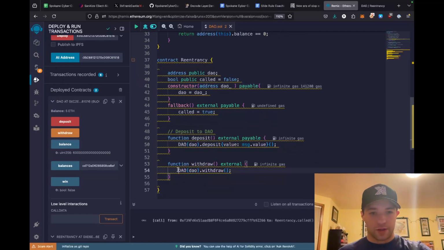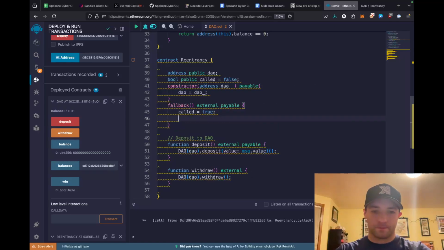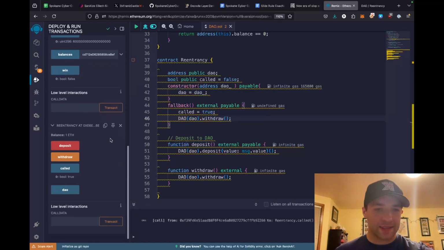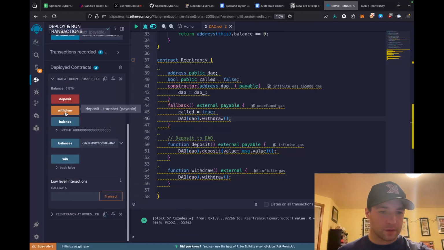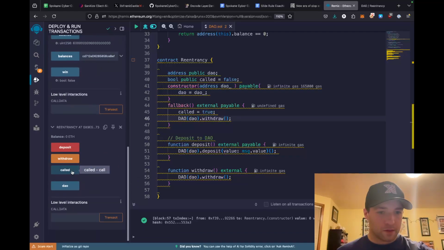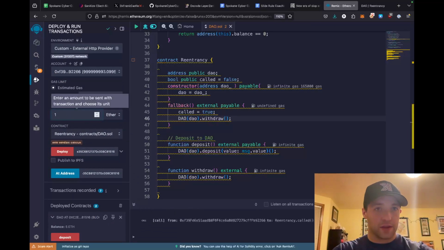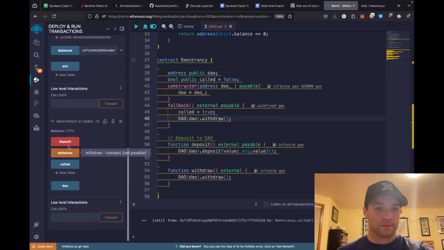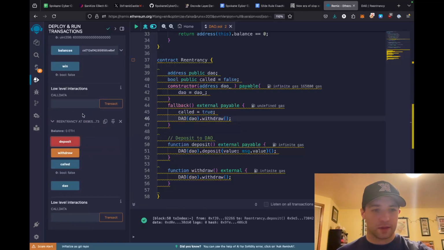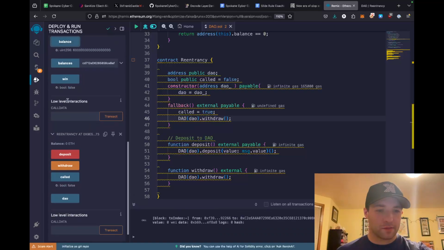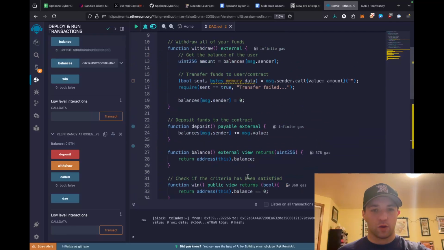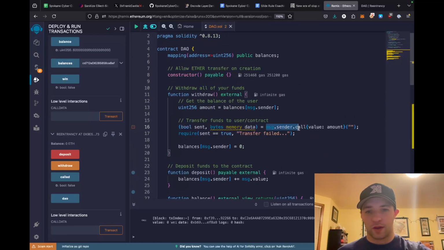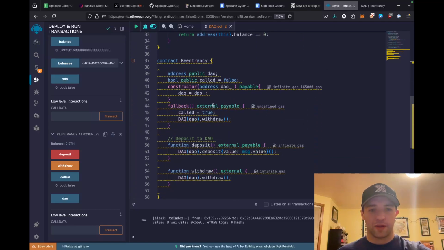So in order to do this, we now need to call withdraw. We're going to redeploy this contract again. We're going to deposit 1 Ether, so we specify the Ether here. We're going to call deposit, and we'll see that the balance has gone up to 6. And then we're going to call withdraw, which will call withdraw here, which will then make this call, which will then go to a fallback function, which will call withdraw again.